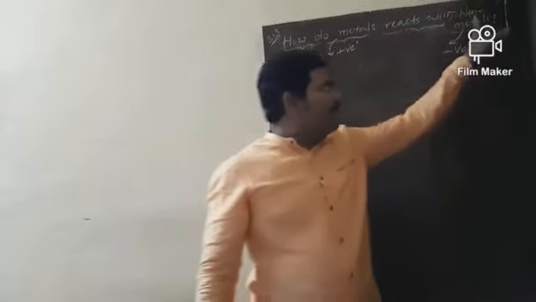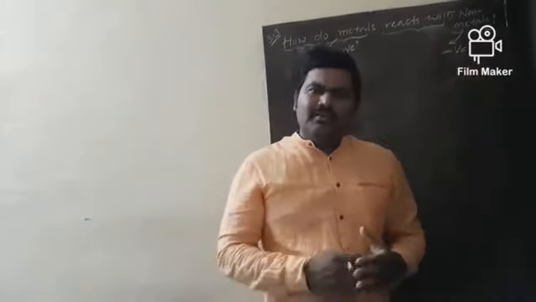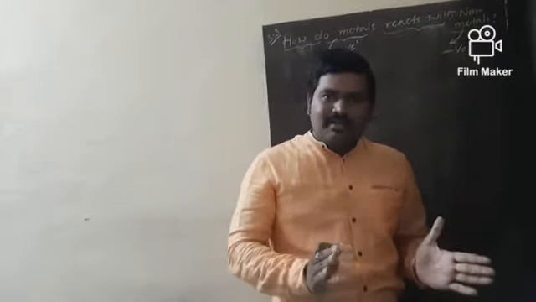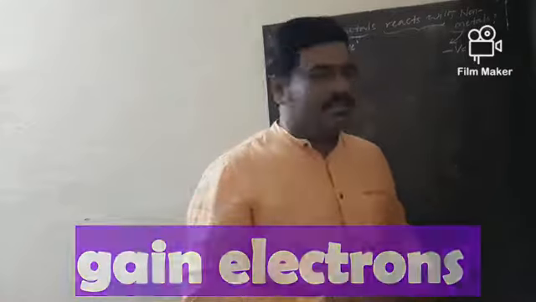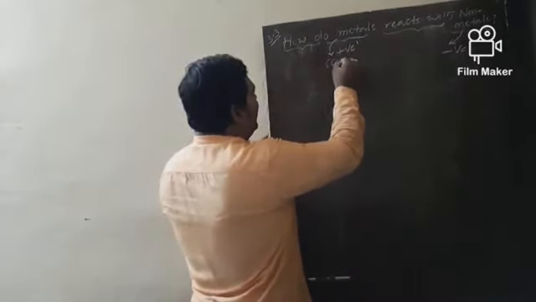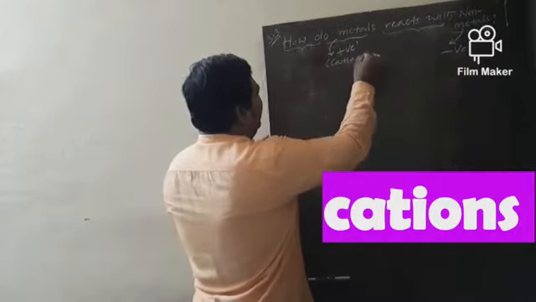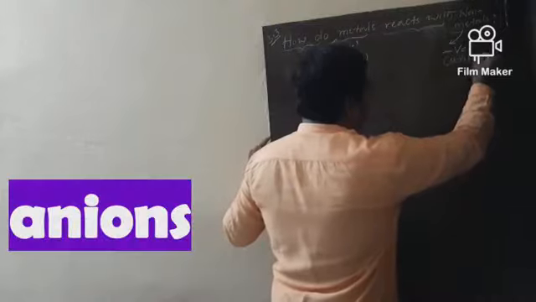And why are non-metals electronegative? Very simple. Because non-metals tend to gain electrons and become anions. So, metals are able to form cations and non-metals are able to form anions.